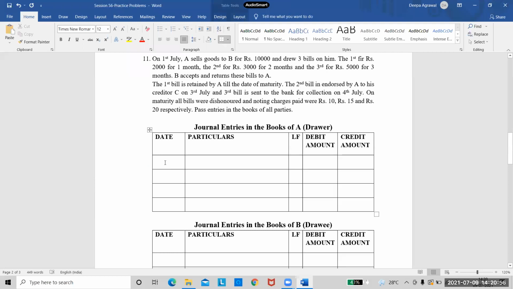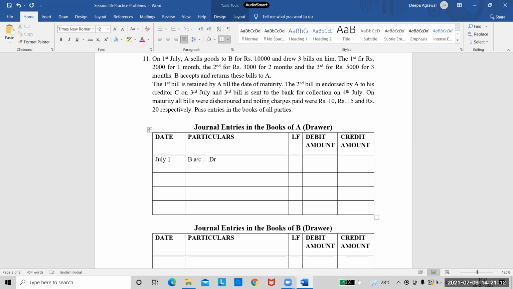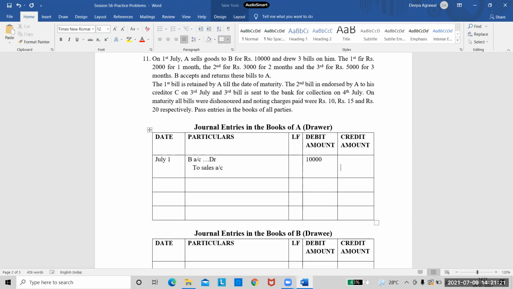Okay, so did he give us the year? He didn't give. So directly we'll start with the dates because he didn't give us the year. So July 1st, first entry is for selling the goods. So what do I write? Yes, B account debit to sales account. And the amount here will be 10,000 because the entire goods are sold at one go. This is 10,000.